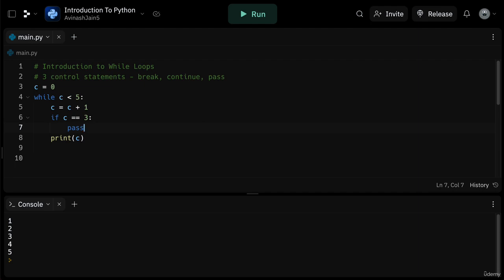Now, let's quickly summarize what we've learned in this video. We've explored while loops, which keep executing as long as a condition is true. We've also learned about control statements. Break stops a loop prematurely. Continue skips the current iteration and moves on to the next one. And pass is a placeholder that allows you to structure your code without necessarily implementing it. That was an overview of while loops and control statements in Python.